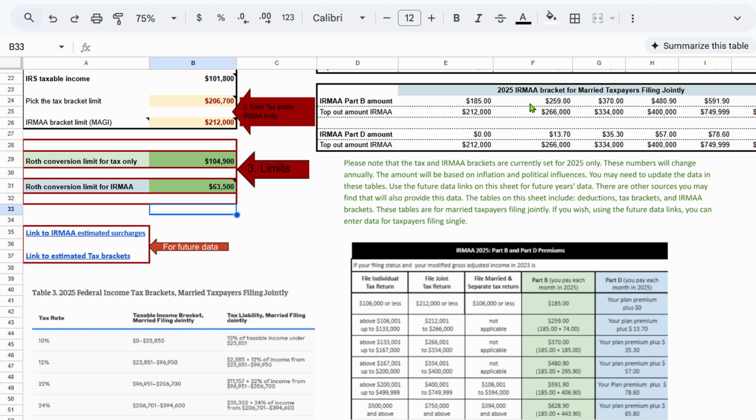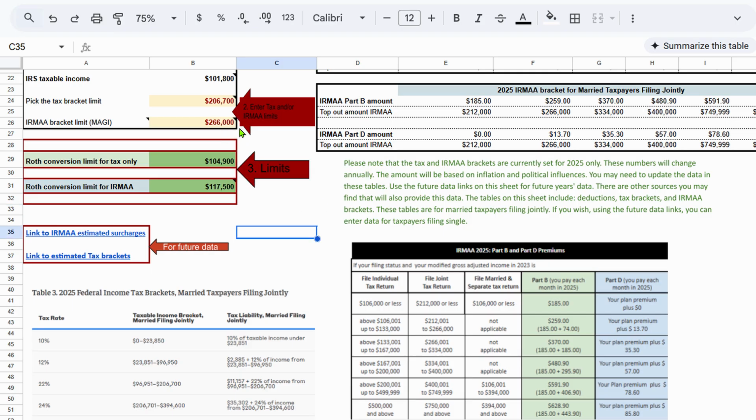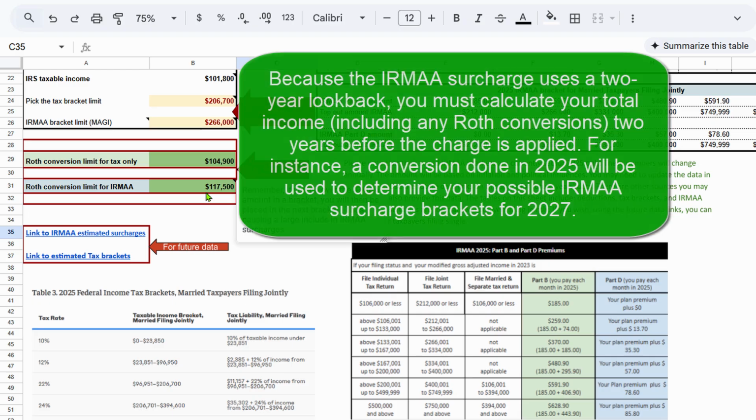So let's go in here. So I don't want to go above $266,000. So I could go over here and I could change this. So I changed that to 266. And now you can see you can now convert up to $117,500 and you will stay in the second IRMAA bracket.